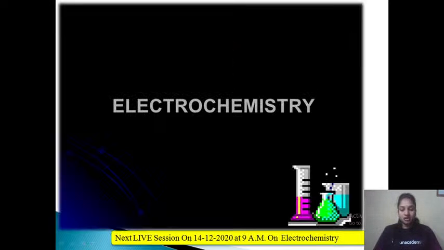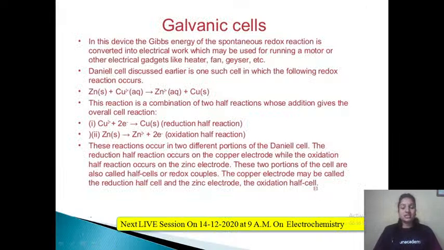So as we are continuing with this topic, electrochemistry, I'll just start with this. In the last class, we studied the voltaic cell or the galvanic cell, and also the different conditions when the EMF will be greater than 1.1 volt, the external EMF applied. If it is greater than 1.1 volt, what will be the conditions when the current will flow from anode to cathode, and when it will flow from cathode to anode. These things we have seen, right?